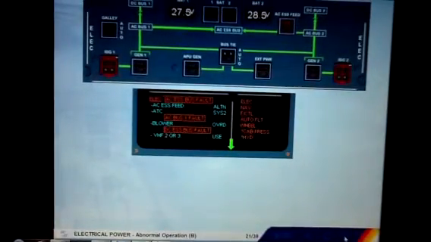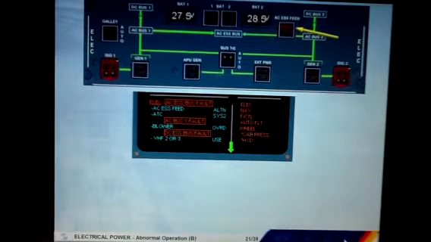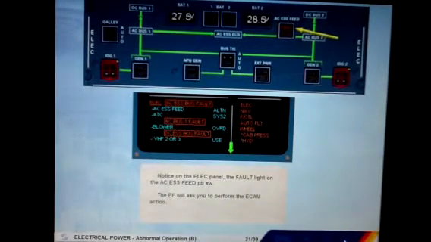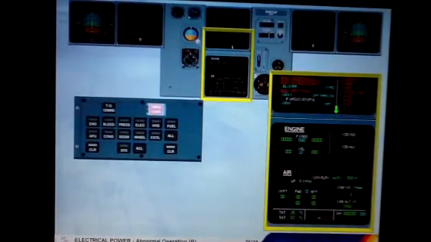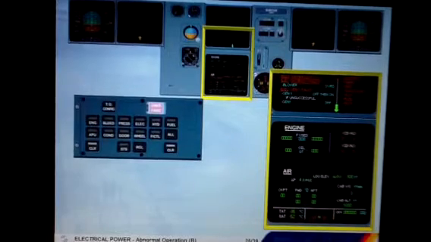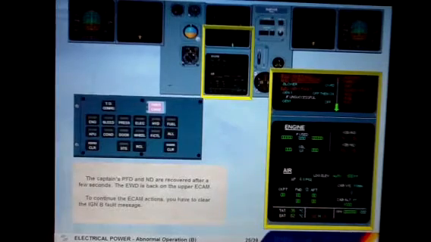Notice on the electrical panel the fault light on the AC essential feed push-button switch. The pilot flying will ask you to perform the ECAM action. Perform the ECAM action. The captain's PFD and ND are recovered after a few seconds. The engine warning display is back on the upper ECAM. To continue the ECAM actions, you have to clear the Ignition B fault message. Clear Ignition B fault.